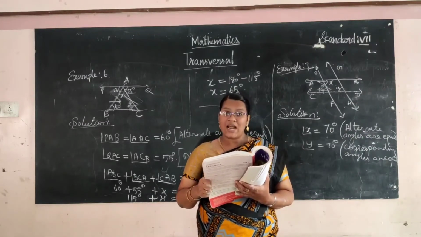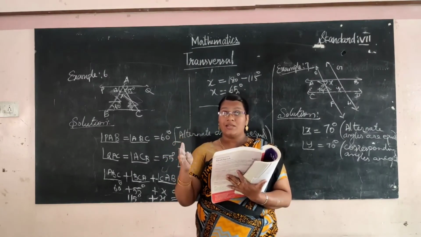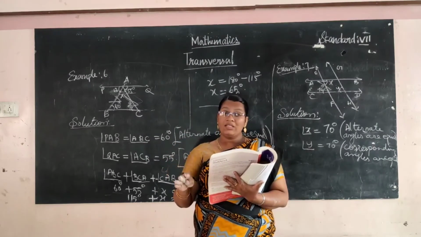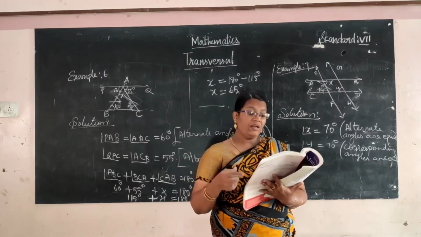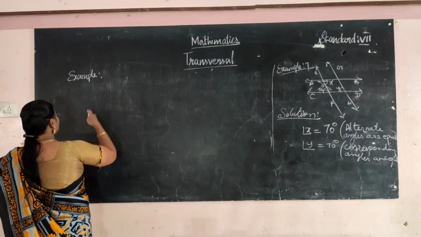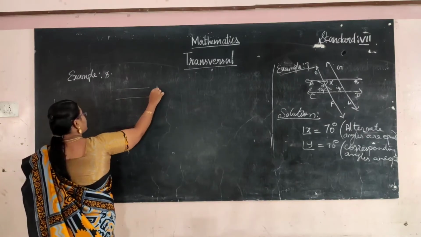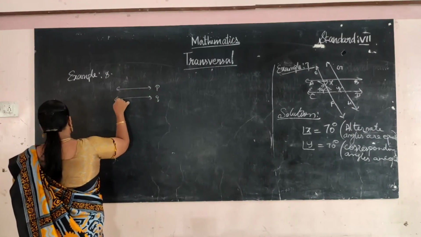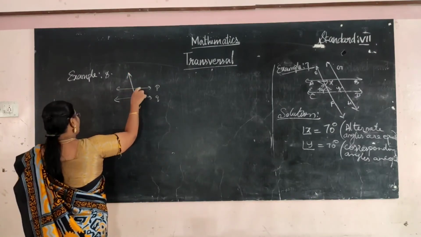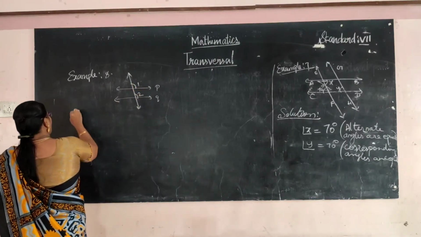It satisfies the transversal definition: a line that intersects two or more lines at distinct points is called a transversal. In the given diagram, two lines P, Q and a straight line intersect. Here angle 1 and angle 2 are equal.